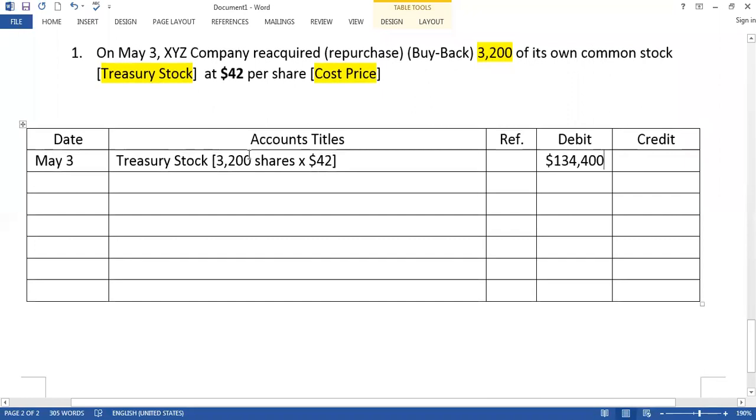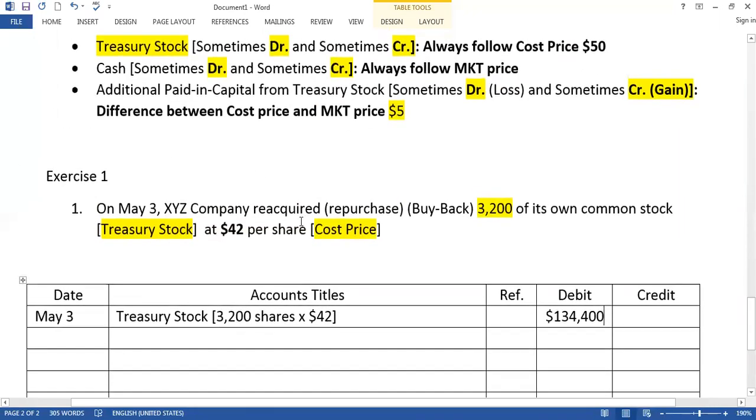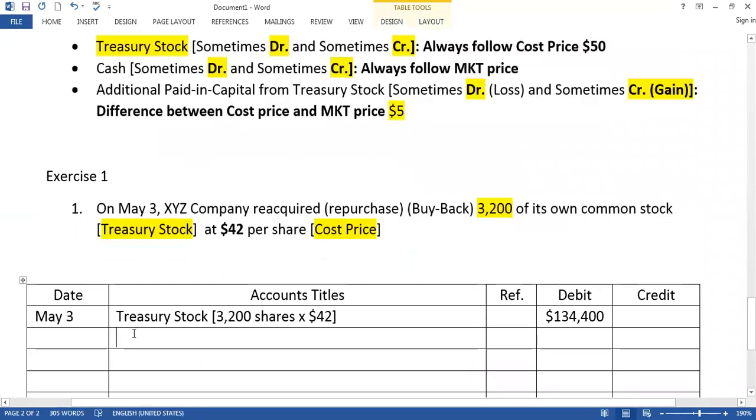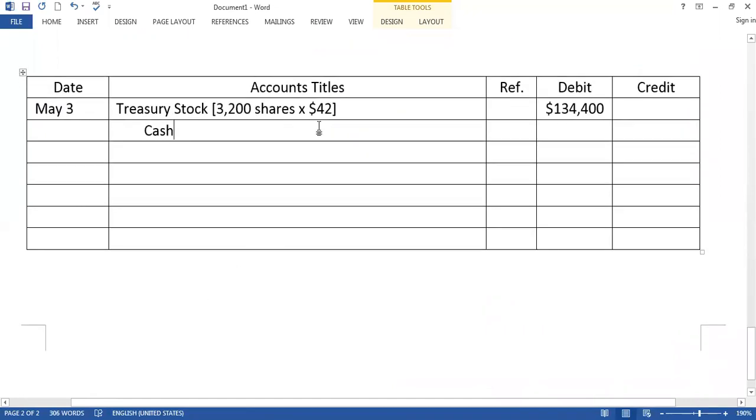When a company buy treasury stock and company pay cash, I told you that cash sometimes debit, cash sometimes credit. Why it is credit now? Because you paid cash, so cash credit.